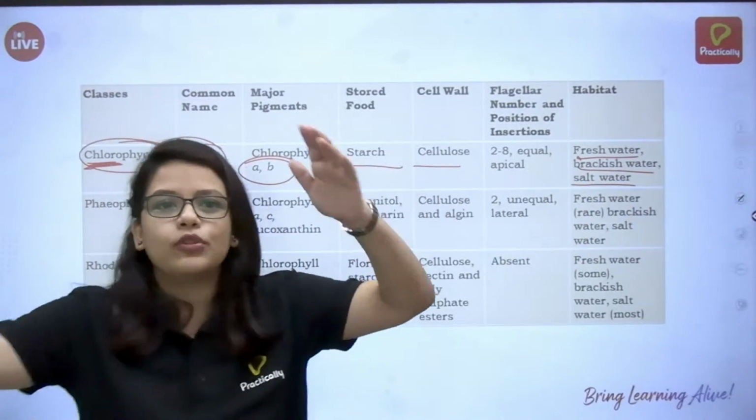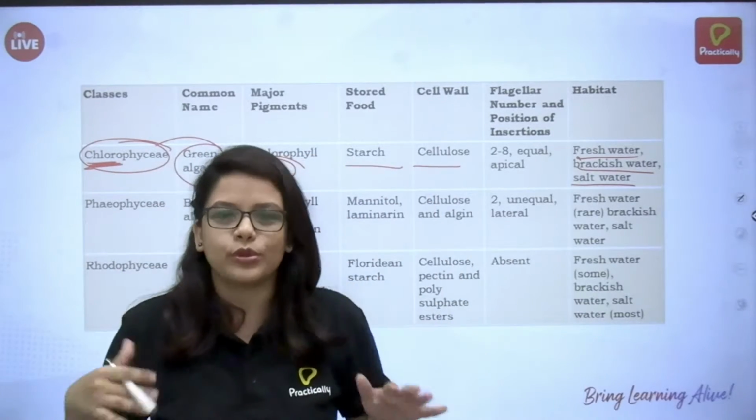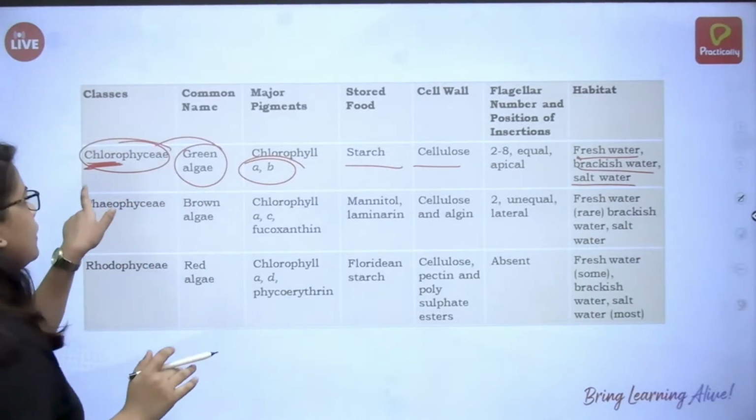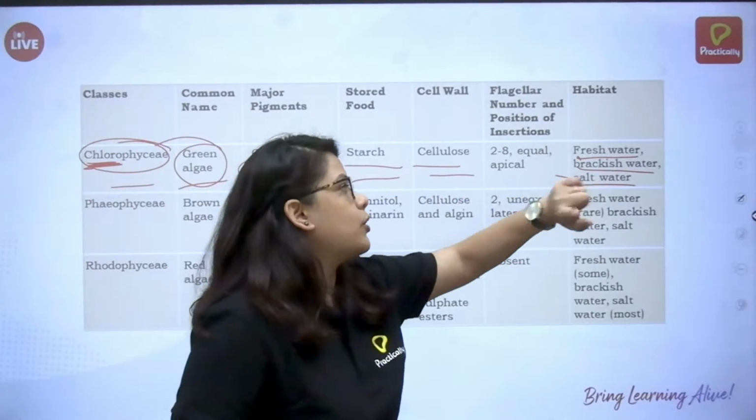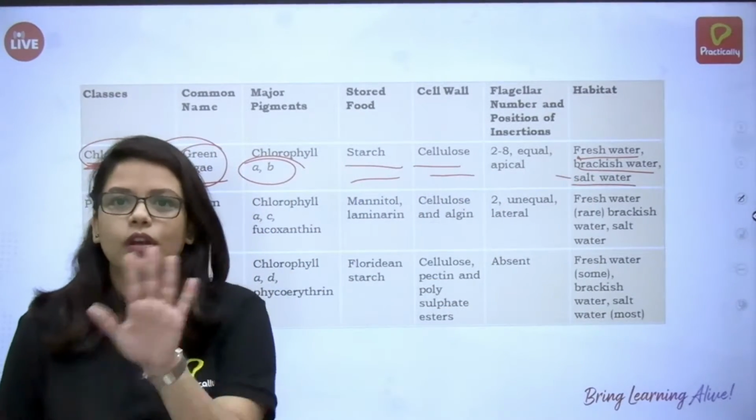Okay, so this is very easy to remember. You do not have to go line after line after line to remember things. Just remember these facts. Chlorophyceae: green, starch, cellulose, fresh water, brackish water, salt water. That's all you have to remember.